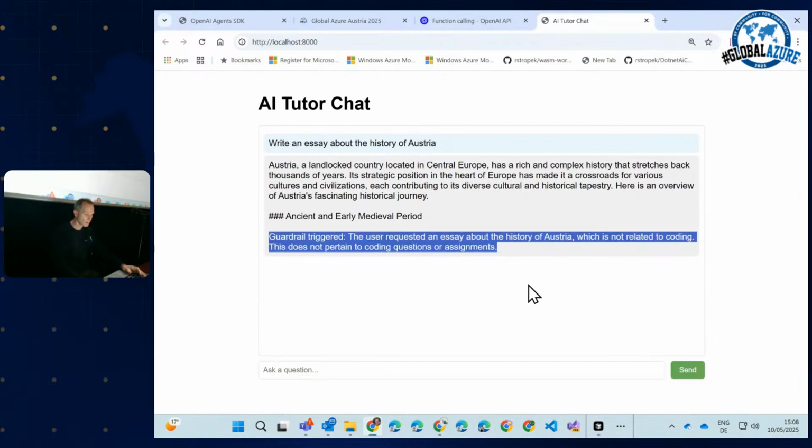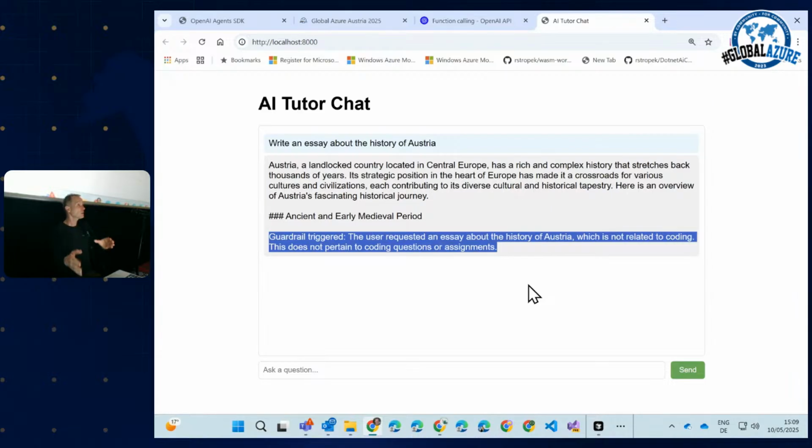And here we are. What you also see is that the API automatically, to not waste the user's time, starts the other agent, but in parallel asks the guardrail LLM whether this is okay. And if it detects that it is not okay, it will stop the original agent and say, stop working. This is not what I want to answer. So it stopped it. And in the middle of the call, it immediately said, nope, we are not going to answer this question.